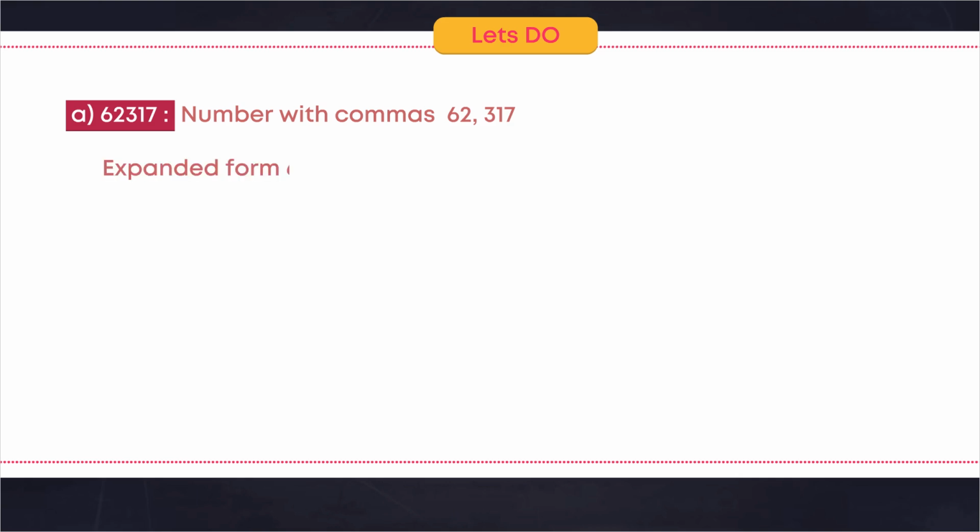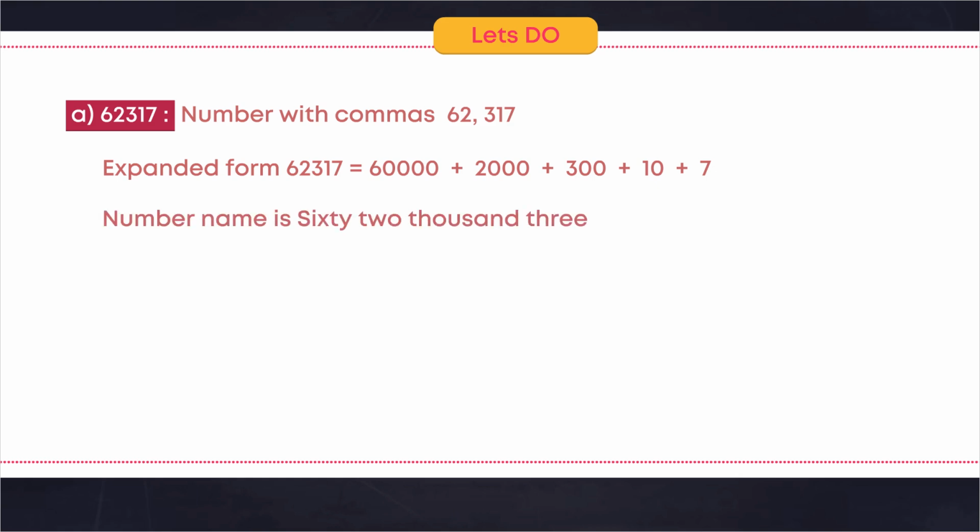Expanded form: 62,317 is equal to 60,000 plus 2,000 plus 300 plus 10 plus 7. Number name is 62,317.